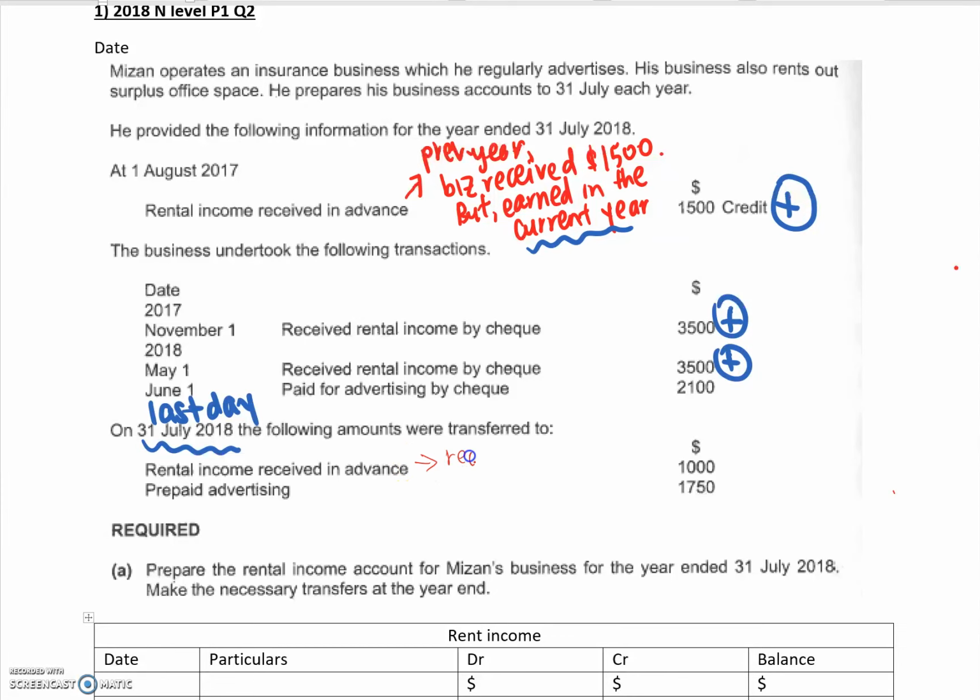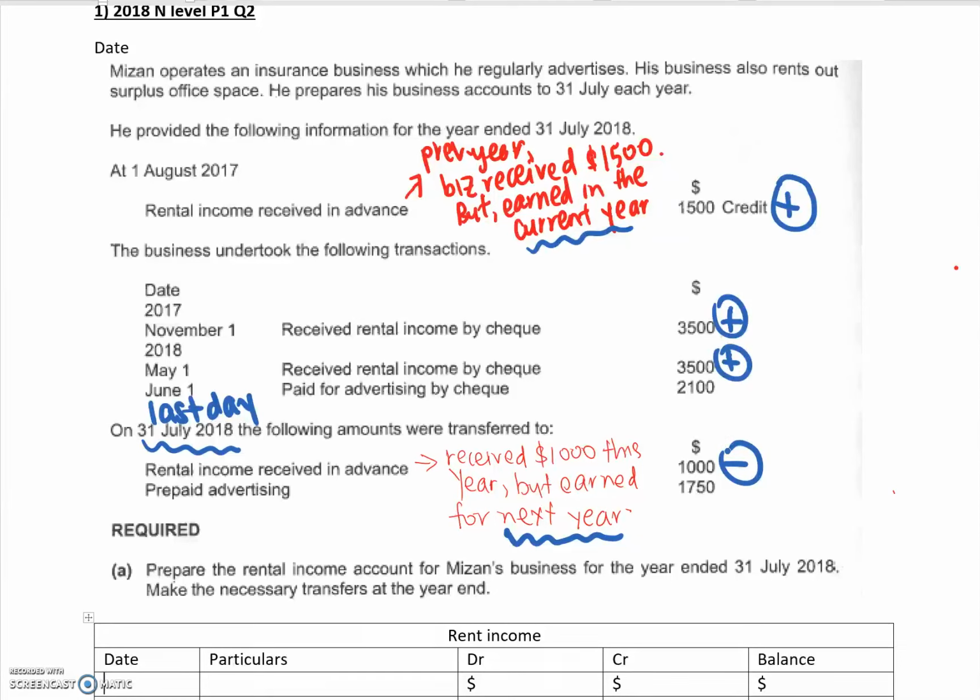I received $1,000 this year, but this is actually earned for next year. This amount is actually earned for the next financial year. Hence we actually have to subtract $1,000.